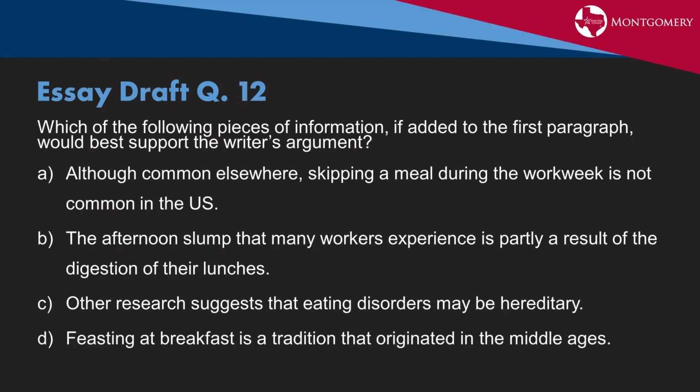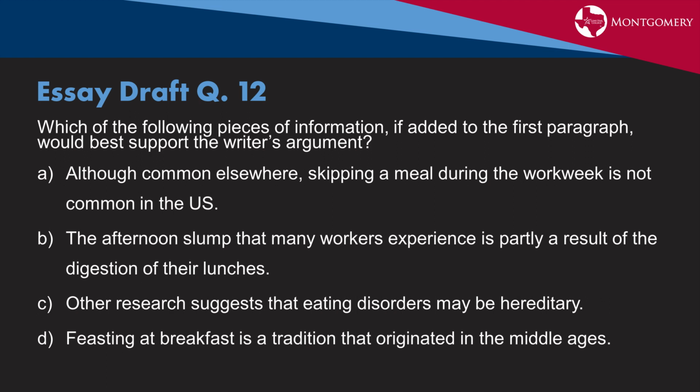Once again, we have, which of the following pieces of information, if added to the first paragraph, would best support the writer's argument? A, although common elsewhere, skipping a meal during the work week is not common in the U.S. This is incorrect because nowhere in the passage does it talk about the work week or looking specifically at the U.S. B, the afternoon slump that many workers experience is partly a result of the digestion of their lunches.